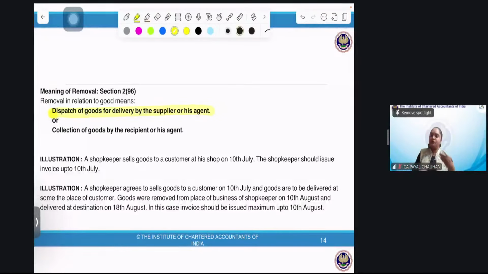Perfect. I give you the good. Dispatch of good for delivery by the supplier. Either me or Navneet gave you the good, that's a delivery, or you people collected the good from us, or your agent collected the good from us. That is the recipient. That is also known as delivery.